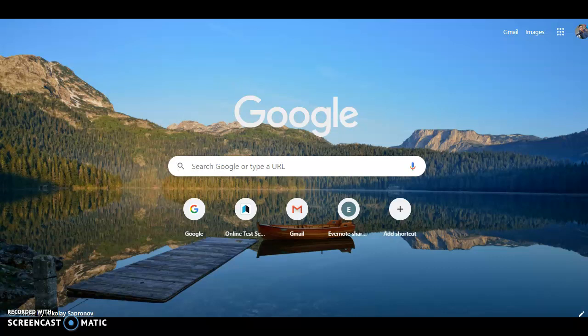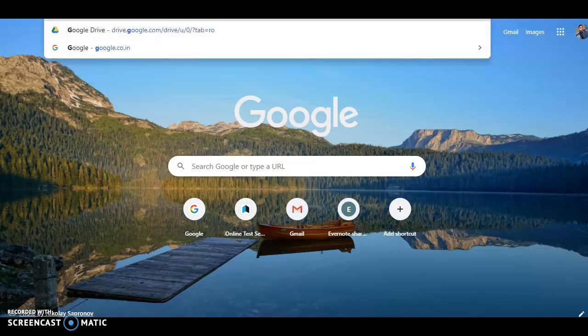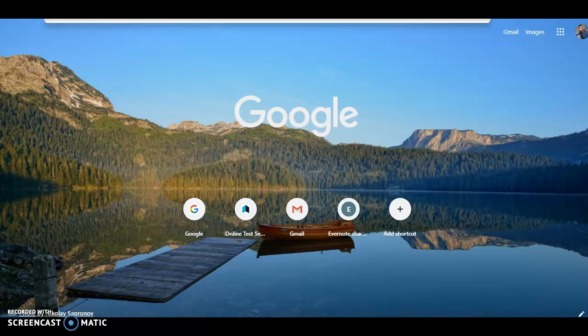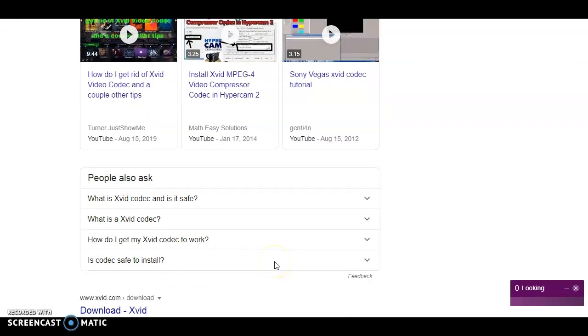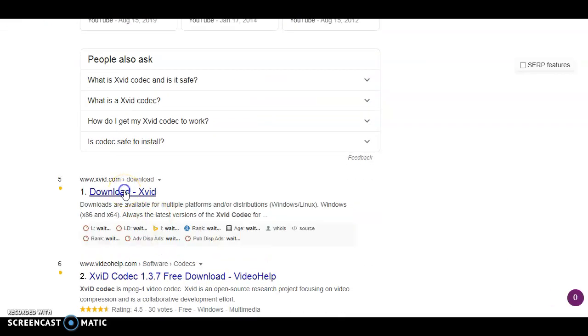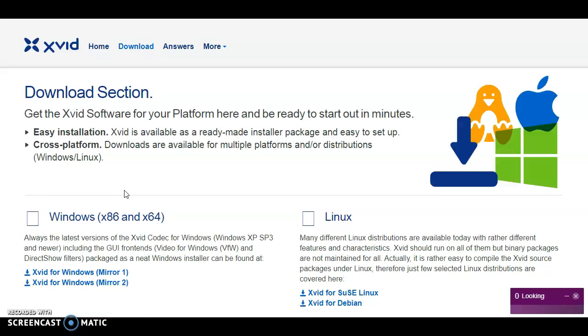Just Google xvid codec and click on it. The first result is the xvid codec download. Just click on that link and download it.